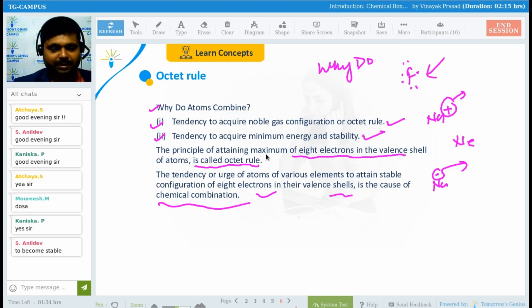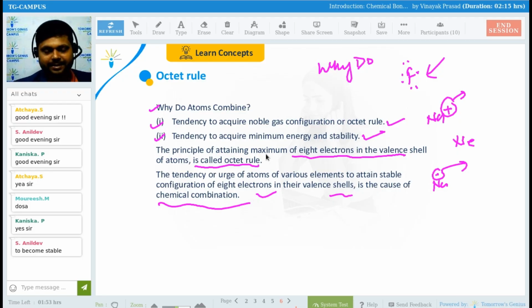Or why do atoms combine? Can you please tell me? Sir, to become stable, and yes, to acquire more energy. If they are having more energy, then how will they be stable?